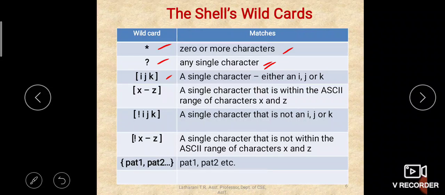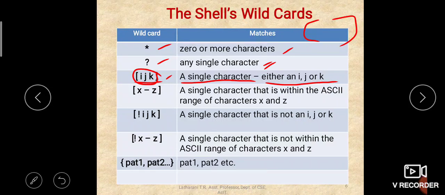Then this pattern within square parenthesis, ijk, is there. So what is this square parenthesis? Square parenthesis is a character class. Within that, whatever you give, only that will be matched, and it matches only one character. It matches a single character, either I, J or K. Any one of them it will match, and only one character. You can give any number of characters within the parenthesis, but it matches only a single character. Out of these, any one, if it exists, it will match.